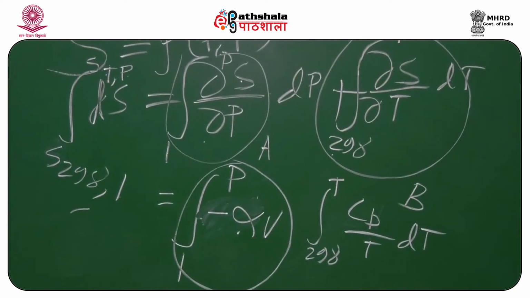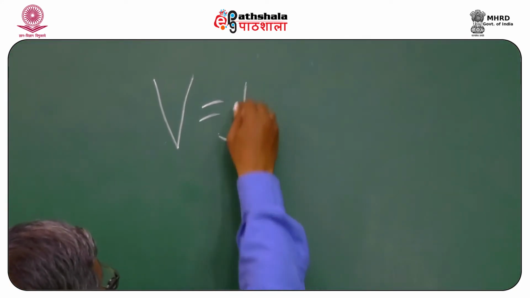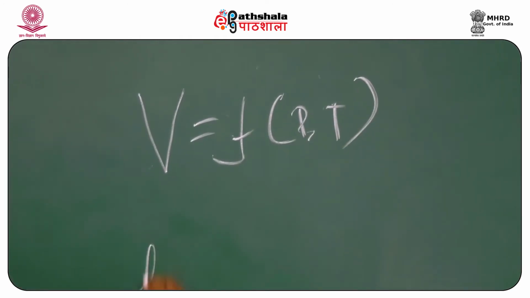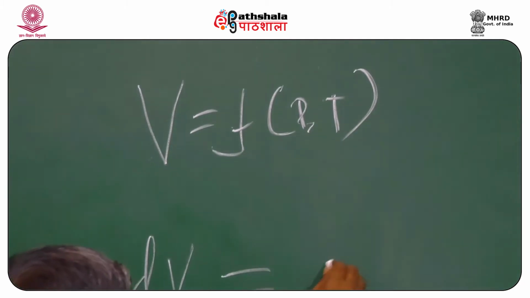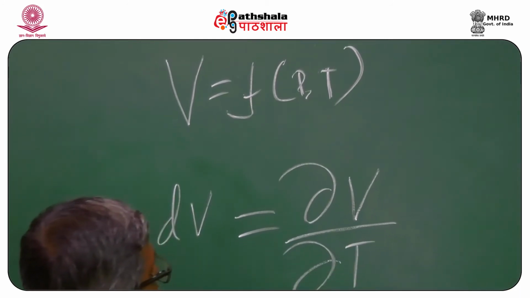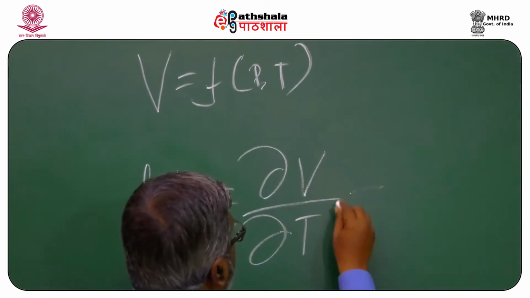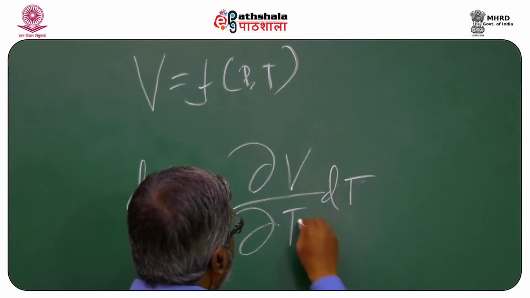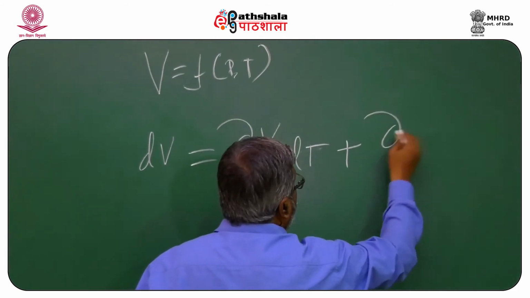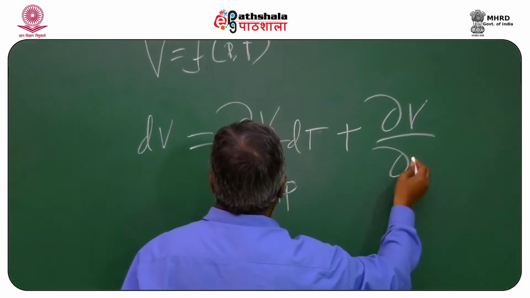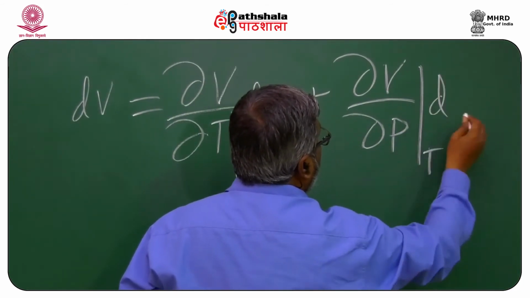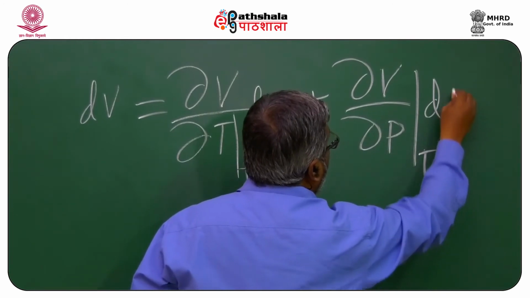Similarly, we know that V is a function of pressure and temperature, and I can write the equation dV equals the partial differential of volume with respect to temperature times the total differential of temperature, with pressure held constant, and then the partial differential of volume with respect to pressure, with temperature held constant, times the total differential of pressure.